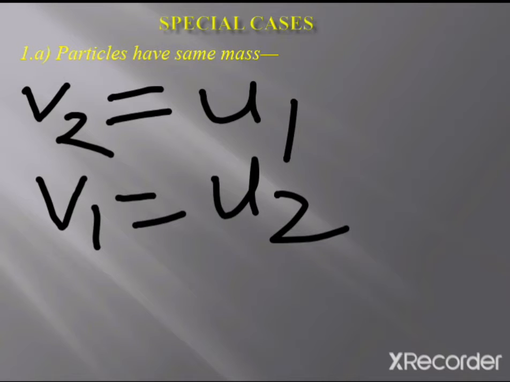If we see here, these two velocities are just interchanged. That means if two particles of the same mass collide with each other, then their final velocities will be just their interchanged initial velocities, that is, the velocities before collision.